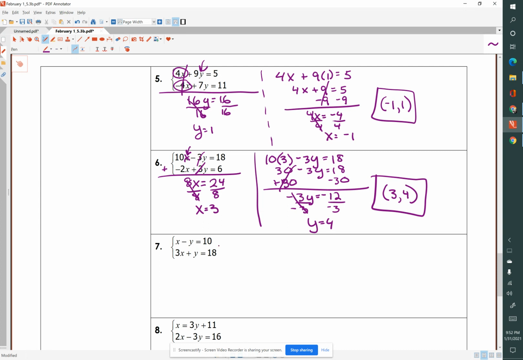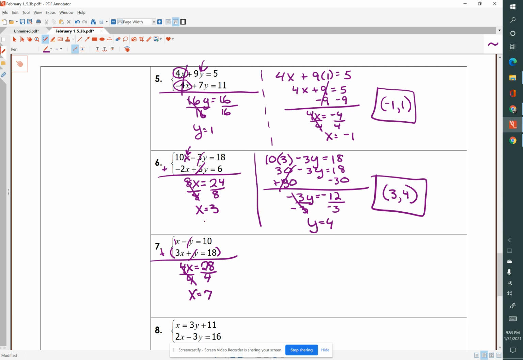x minus y equals 10, 3x plus y equals 18. And we've already got those y's all ready to cancel each other out. So negative y plus y cancels those. They become 0. 1x, it's an invisible 1, plus 3x is 4x equals 28. Divide both sides by 4, and x equals 7.